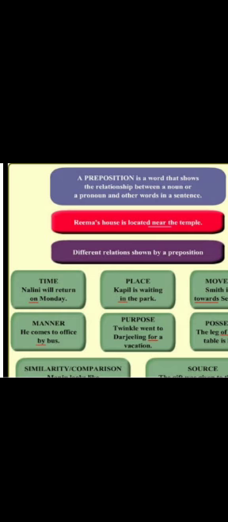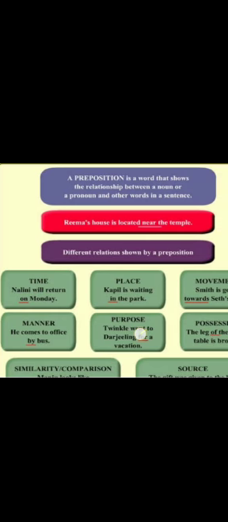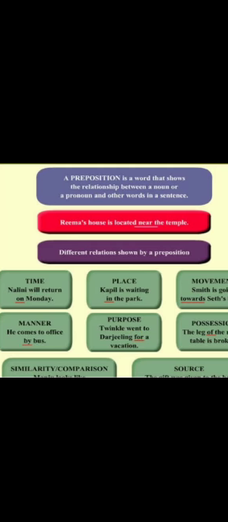Next comes purpose. The relation of purpose. Like, Twinkle went to Darjeeling for a vacation. It expresses the purpose of going: the purpose of Twinkle going to Darjeeling is a vacation. She went there for a vacation. Prepositions like to, from, for, towards also indicate purpose.